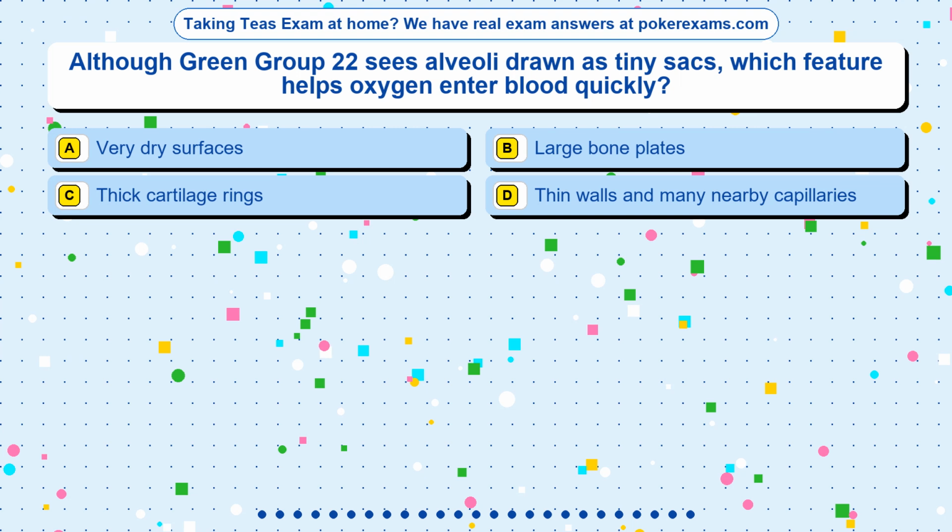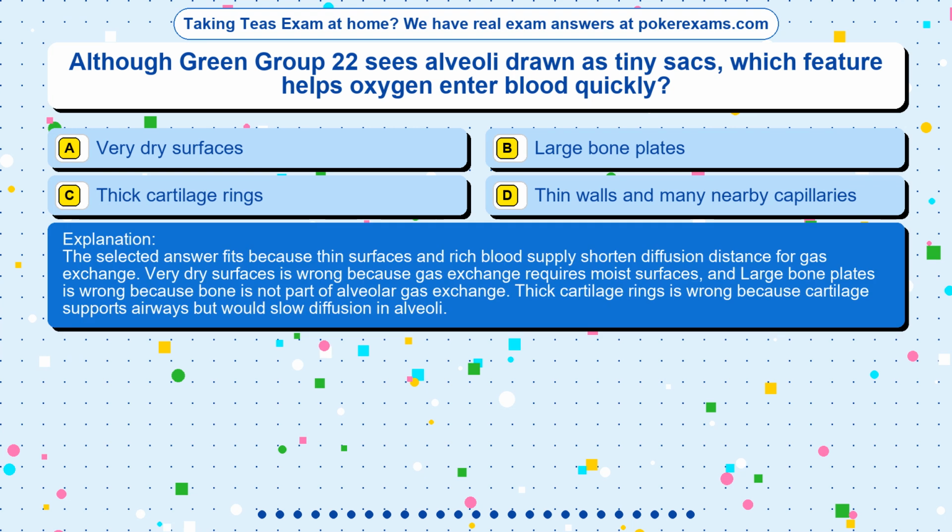The correct answer is option. The selected answer fits because thin surfaces and rich blood supply shorten diffusion distance for gas exchange. Very dry surfaces is wrong because gas exchange requires moist surfaces, and large bone plates is wrong because bone is not part of alveolar gas exchange. Thick cartilage rings is wrong because cartilage supports airways but would slow diffusion in alveoli.